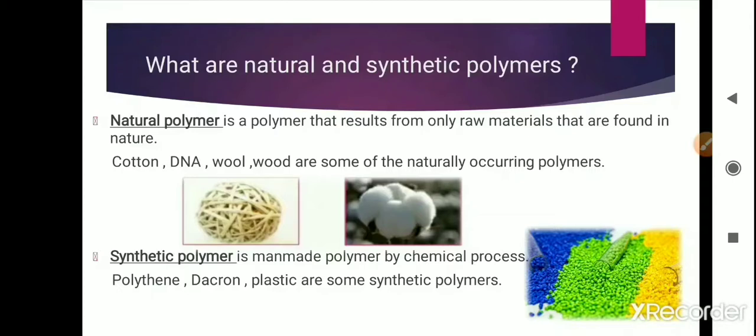What are natural and synthetic polymers? As the name indicates, natural means they are available in nature itself. So, the definition may be given as: a natural polymer is a polymer that results from only raw materials that are found in nature. Examples: cotton, DNA, wool, wood are some of the naturally occurring polymers. Synthetic polymers are the man-made polymers made by chemical processes in the industry. Examples: polythene, Dacron, plastic are some of the synthetic polymers.